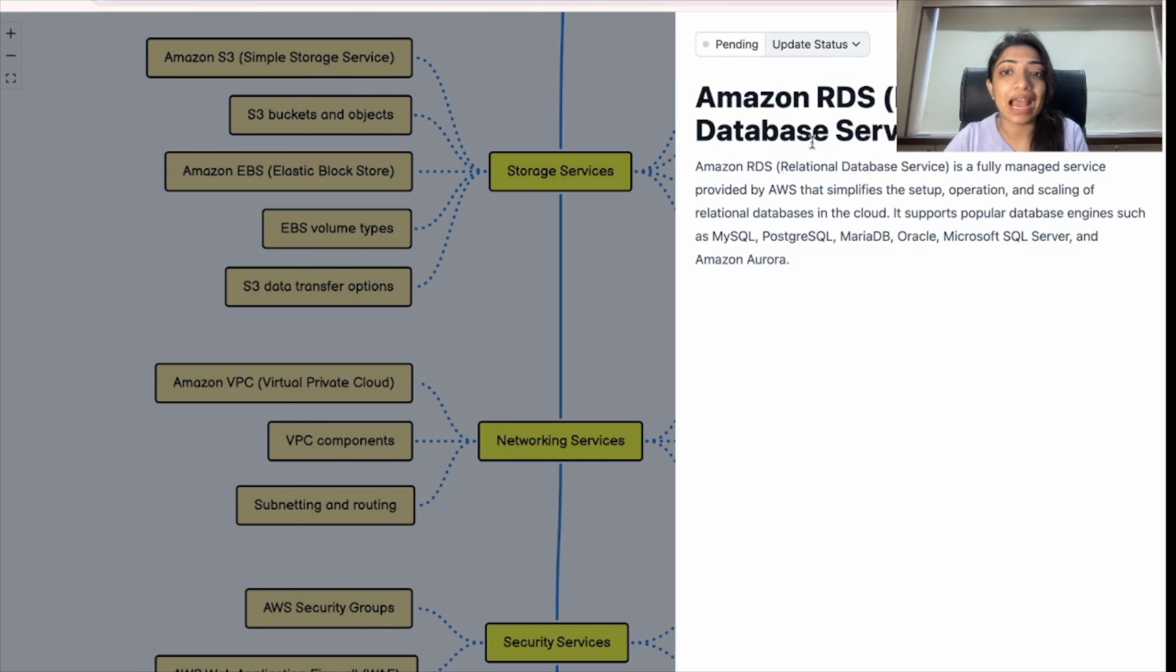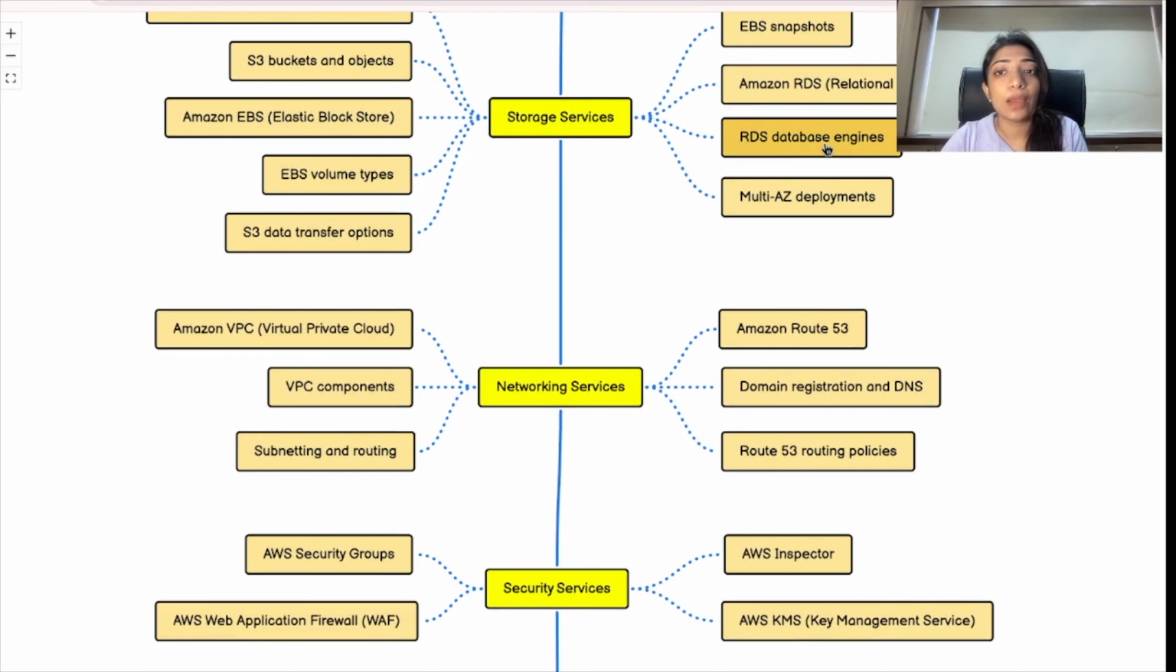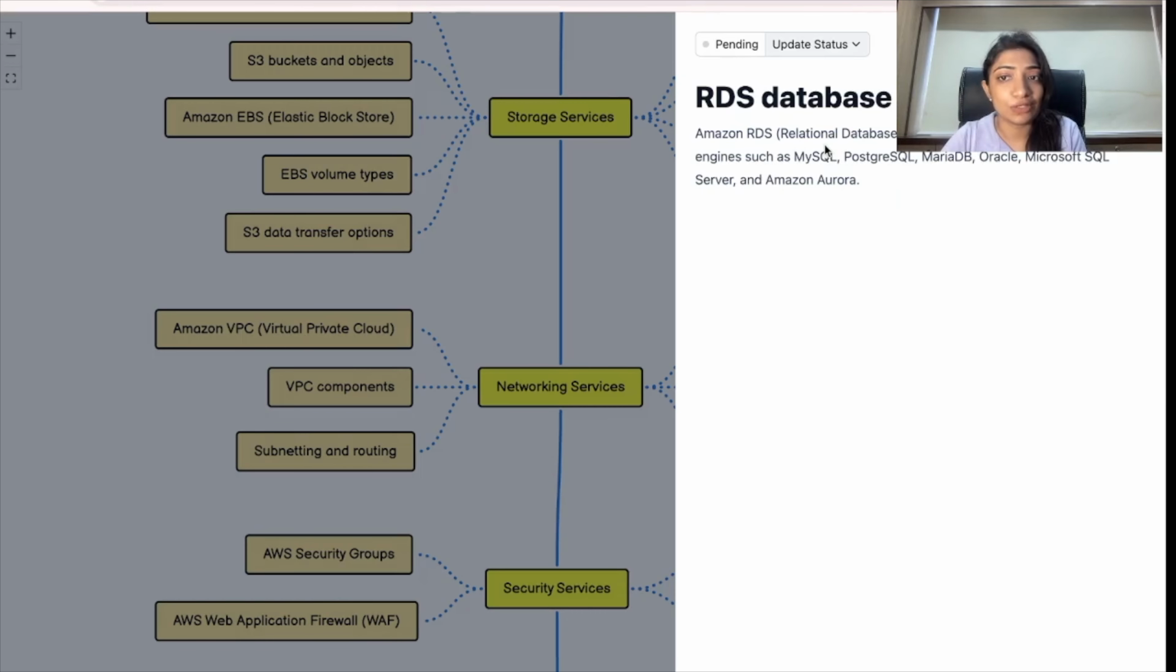Here, what is RDS? Of course, it is a database service, but it is a fully managed database service provided by AWS that simplifies the setup, operation, and scaling of your database in the cloud. There are different popular database engines supported by RDS, which are MySQL, PostgreSQL, MariaDB, Oracle, Microsoft SQL Server, Amazon Aurora, etc. Right. What is an RDS database engine?